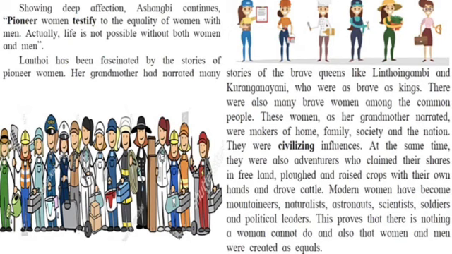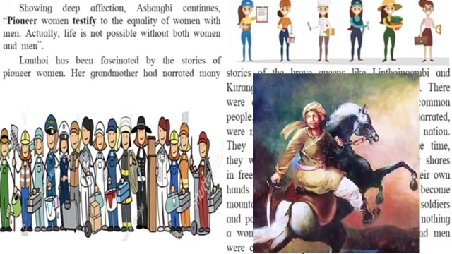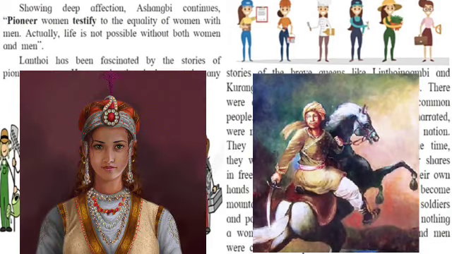Lanthoi has been fascinated by the stories of pioneer women, and her grandmother also narrated many stories of brave queens like Linthoi and Kurunganaini, who were as brave as kings.